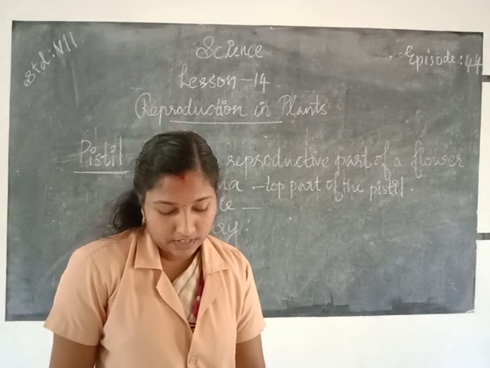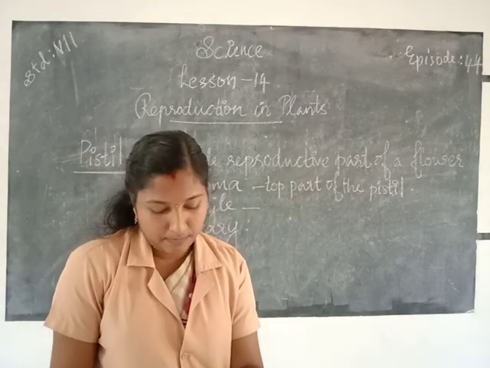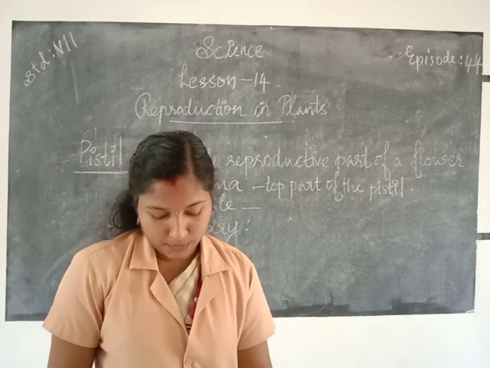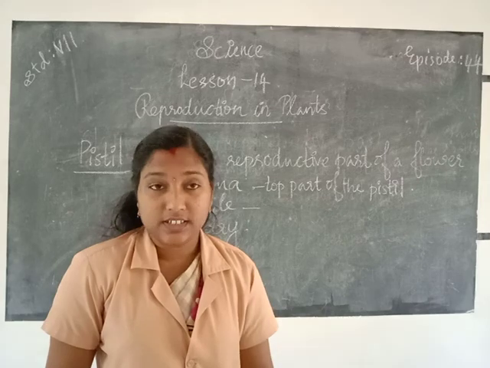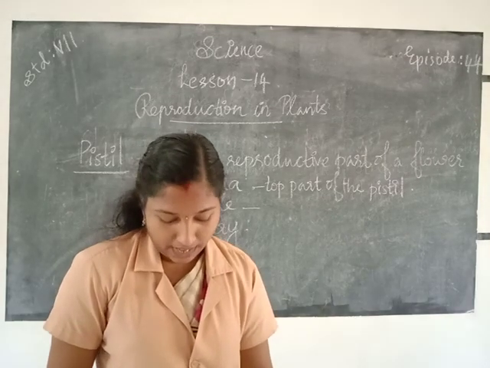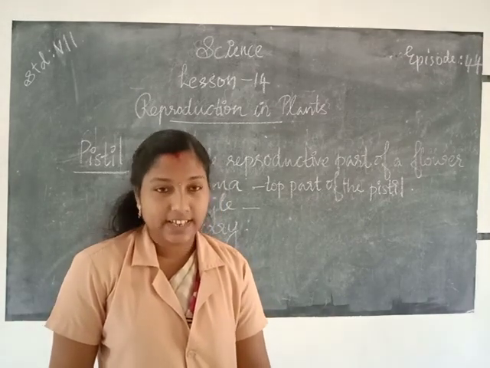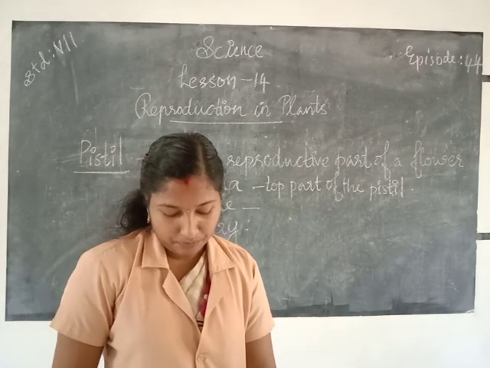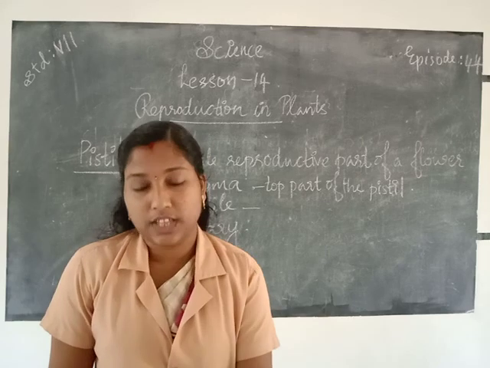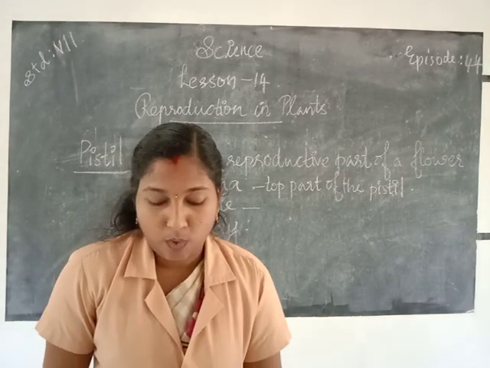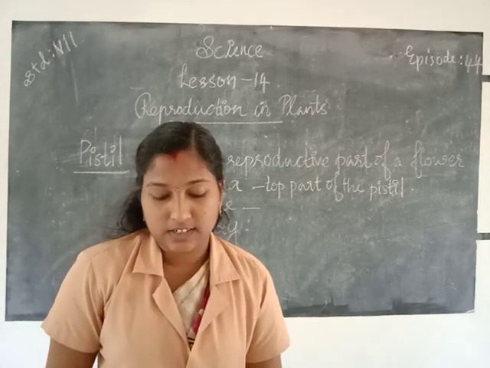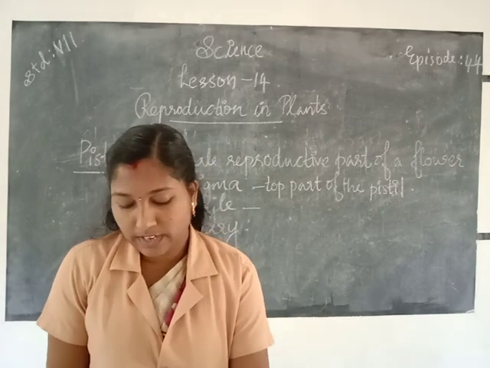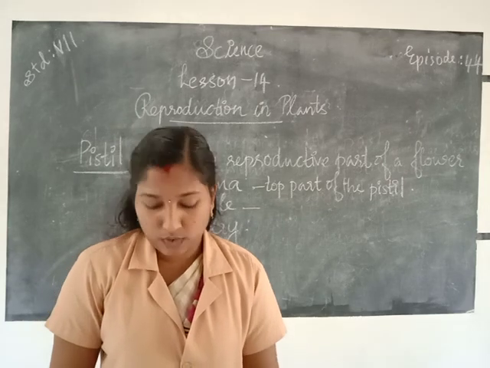So the pistil consists of three parts: stigma, style and ovary. Stigma is the top part of the pistil. It receives pollen grains from anther. Then style is the middle part of the pistil. It's a tube-like structure which connects stigma to the ovary. Then the ovary contains one or more ovules.